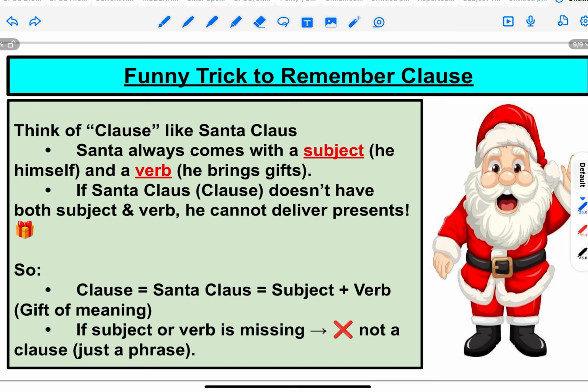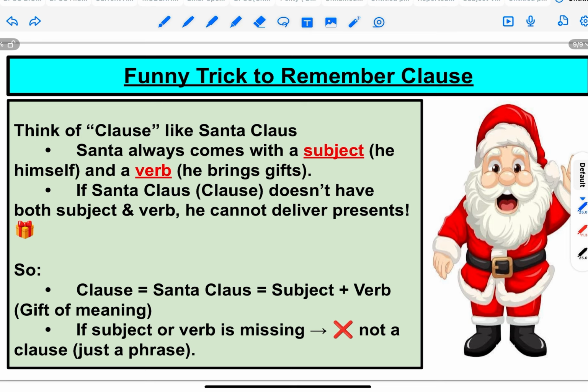So let us revise what we have studied so far. So we have seen what a clause is. A clause is a part of a sentence. It has a subject and a verb. It may give a complete meaning sometimes, or it may not give complete meaning. Then what is the difference between a clause and a phrase? A clause may give meaning sometimes or may not. Whereas a phrase always has incomplete meaning. A phrase does not have a subject and a verb. A clause has a subject and a verb. This is the basic difference. A phrase has no subject and verb, whereas a clause has a subject and a verb.